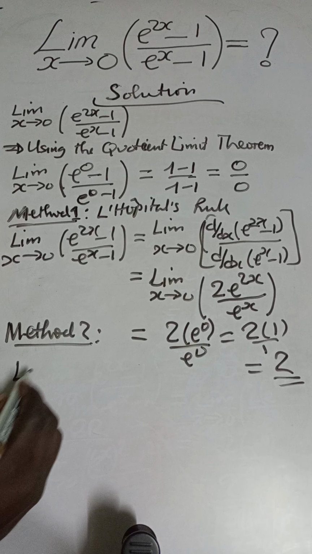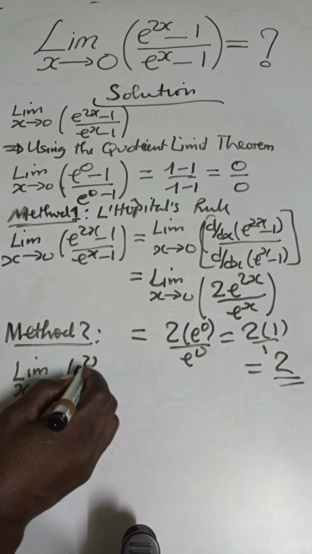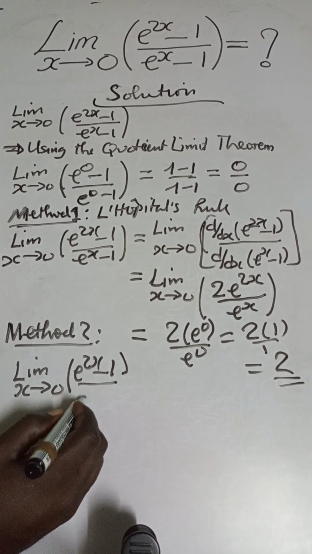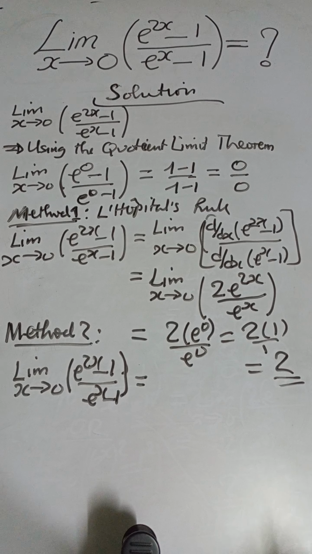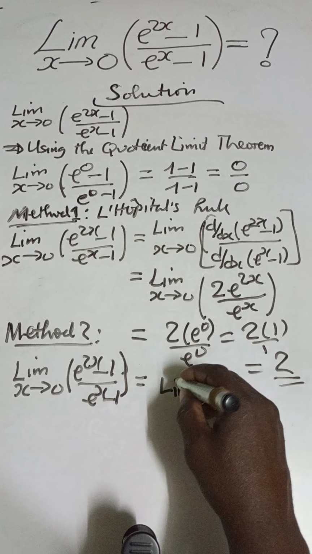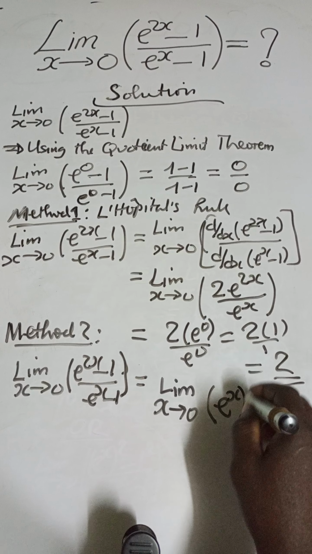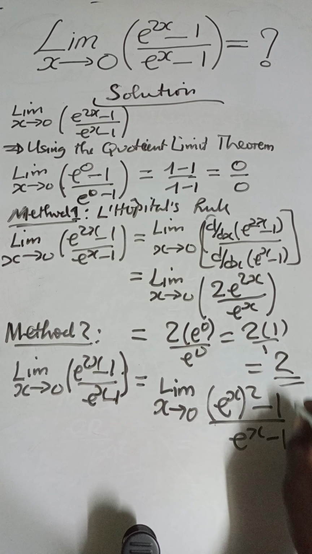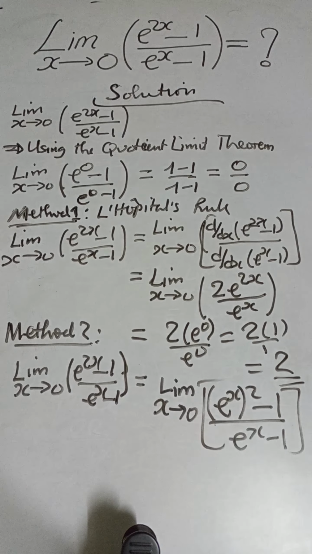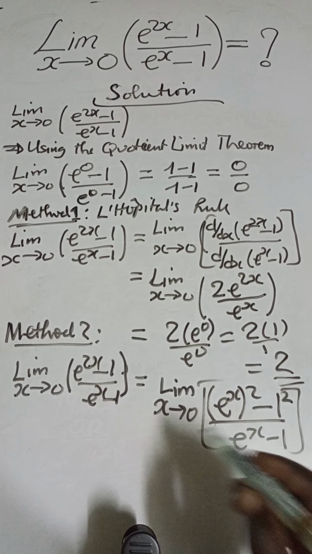We realize that the numerator of our limit as x approaches 0 of e^(2x) - 1 is actually a difference of two squares, because we can write it as the limit as x approaches 0 of ((e^x)^2 - 1) over (e^x - 1). Remember, 1 can also be written as 1 squared. So at the numerator, we have a square minus a square, a difference of two squares.